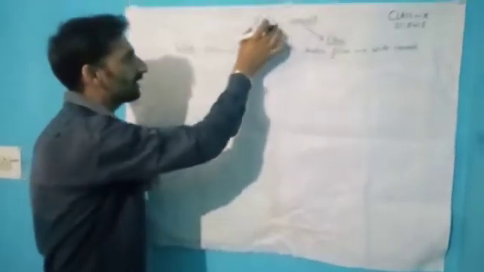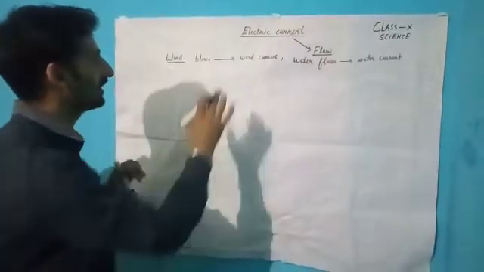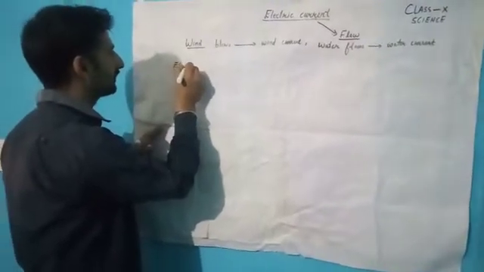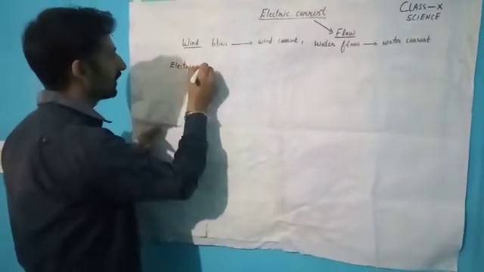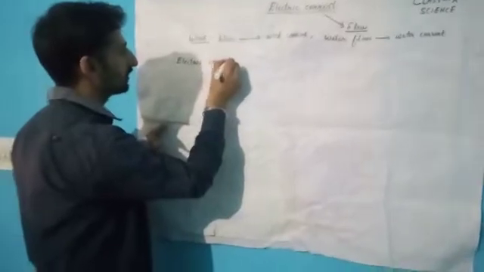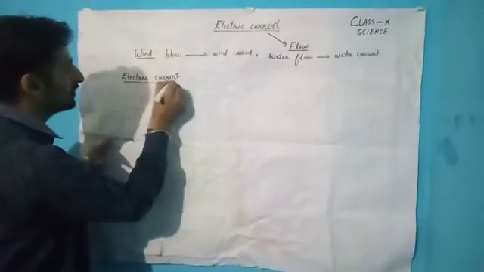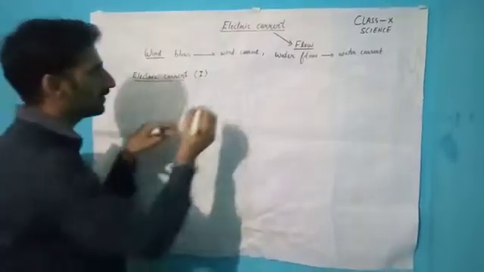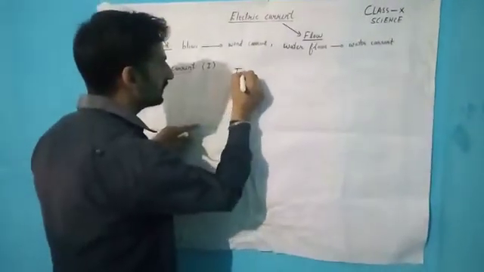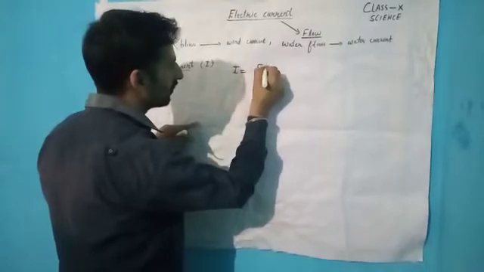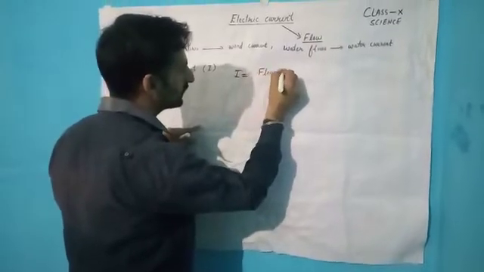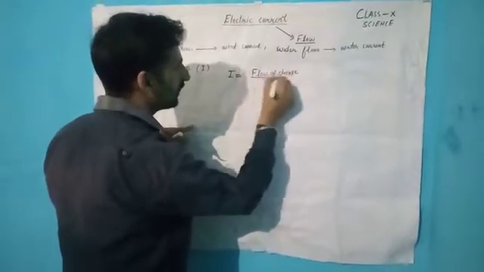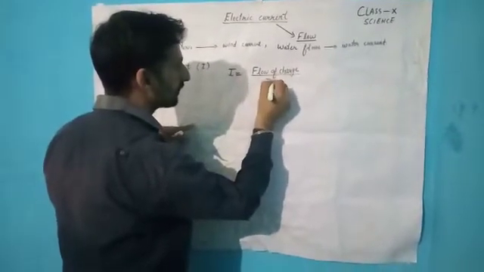Similarly, if we look at the electric current, which is denoted by I, capital I, this is only the flow of charge per unit time.